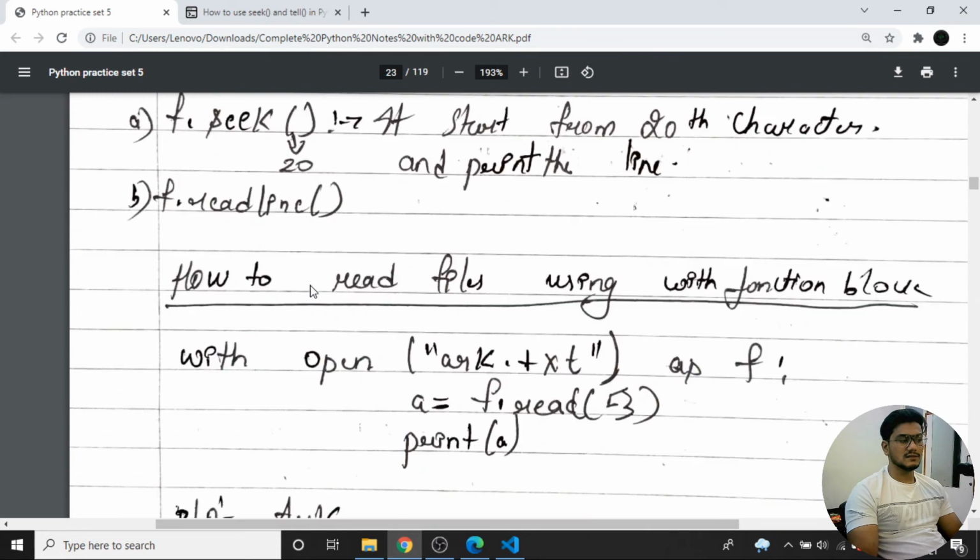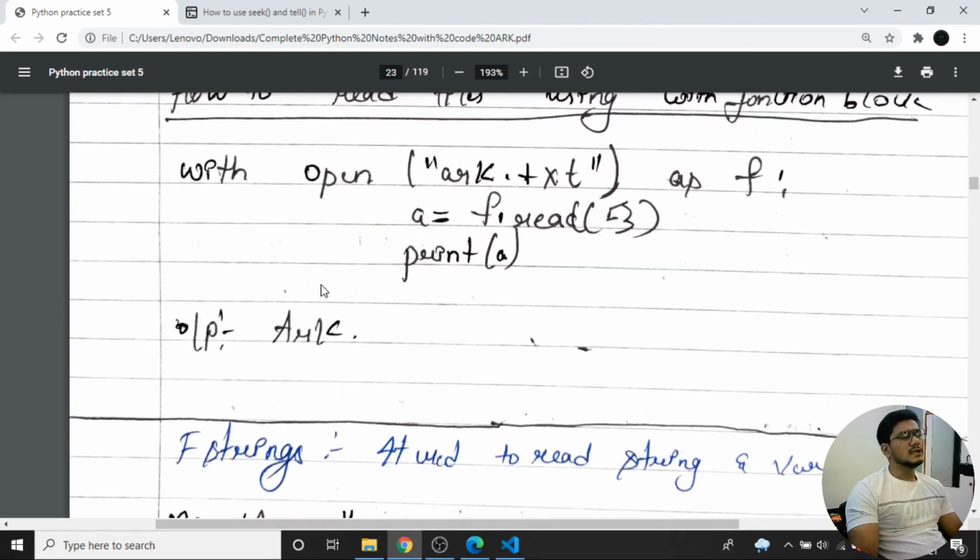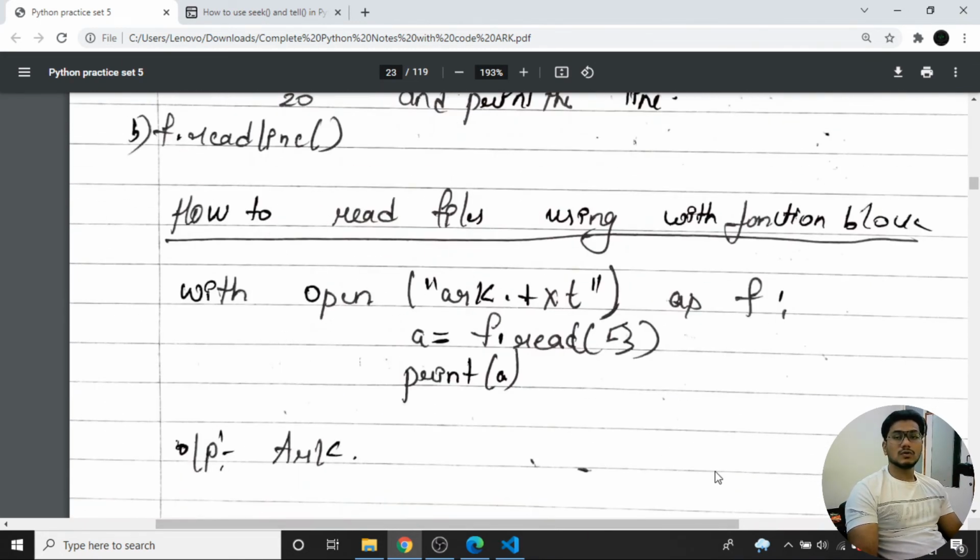I want you to try this piece of code. So this is all about it. Now one more thing is how to read files using the with statement.